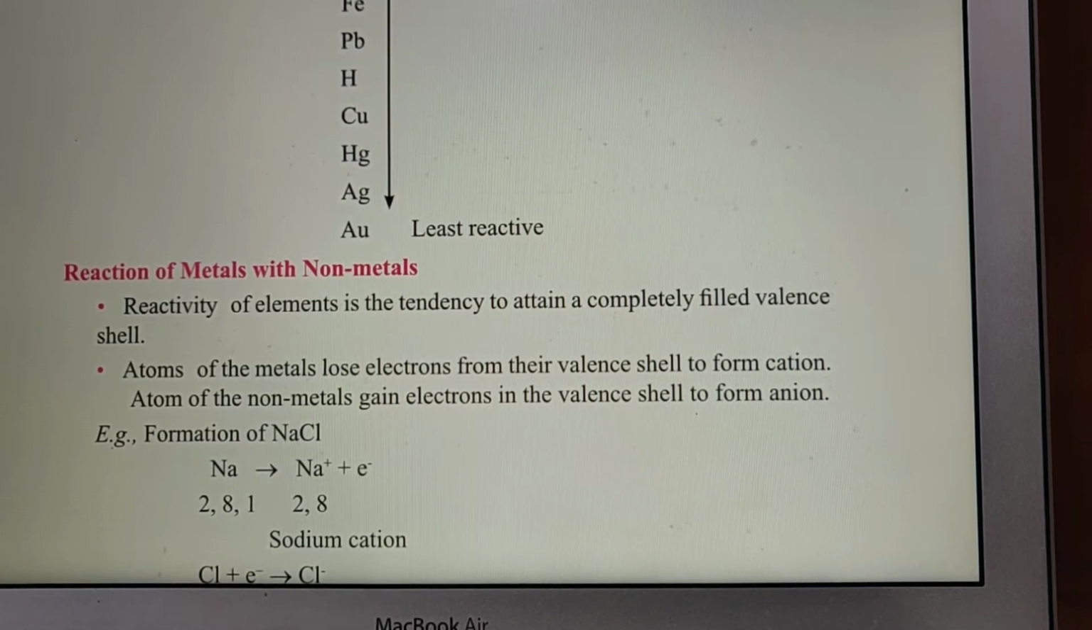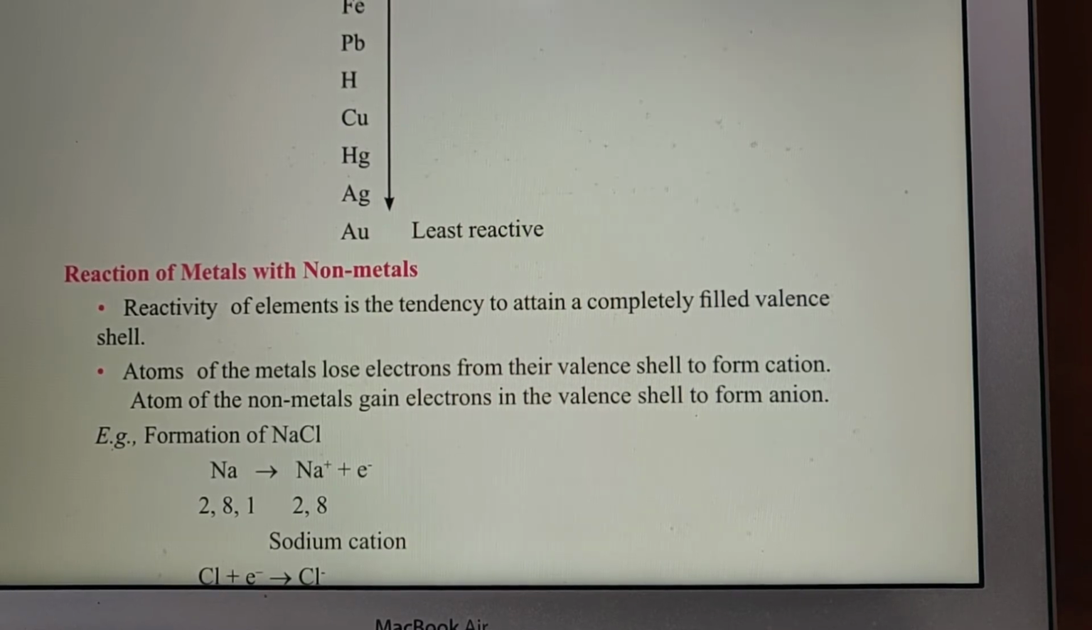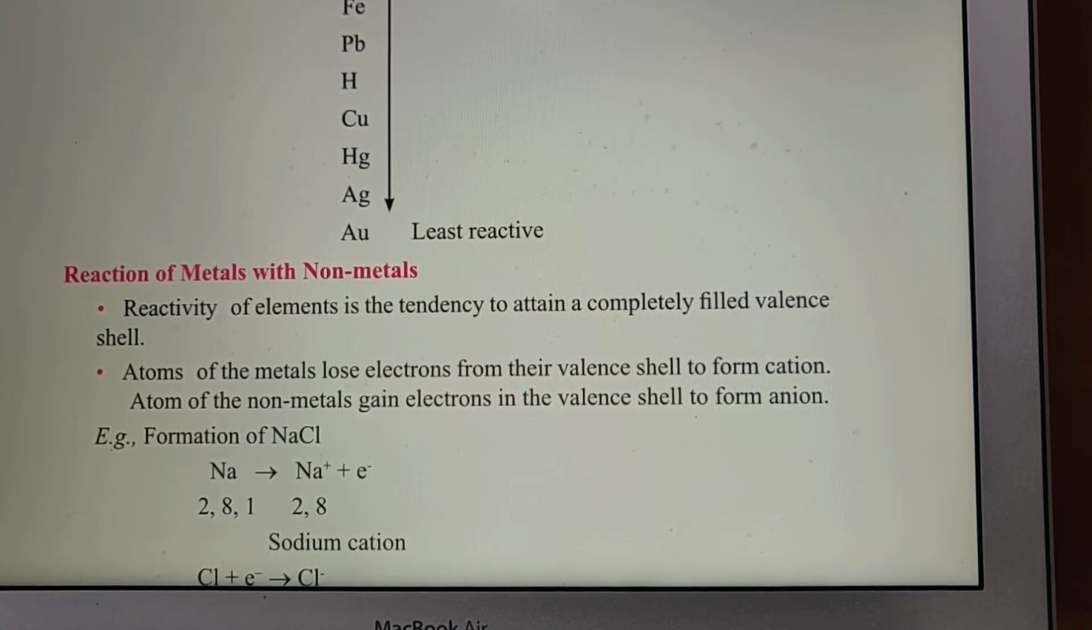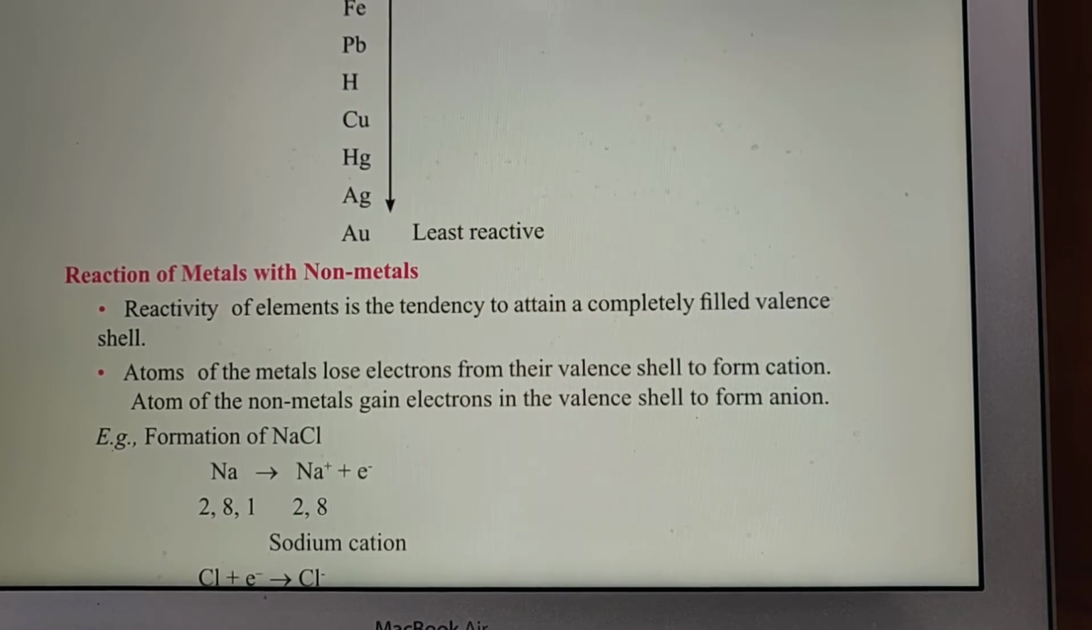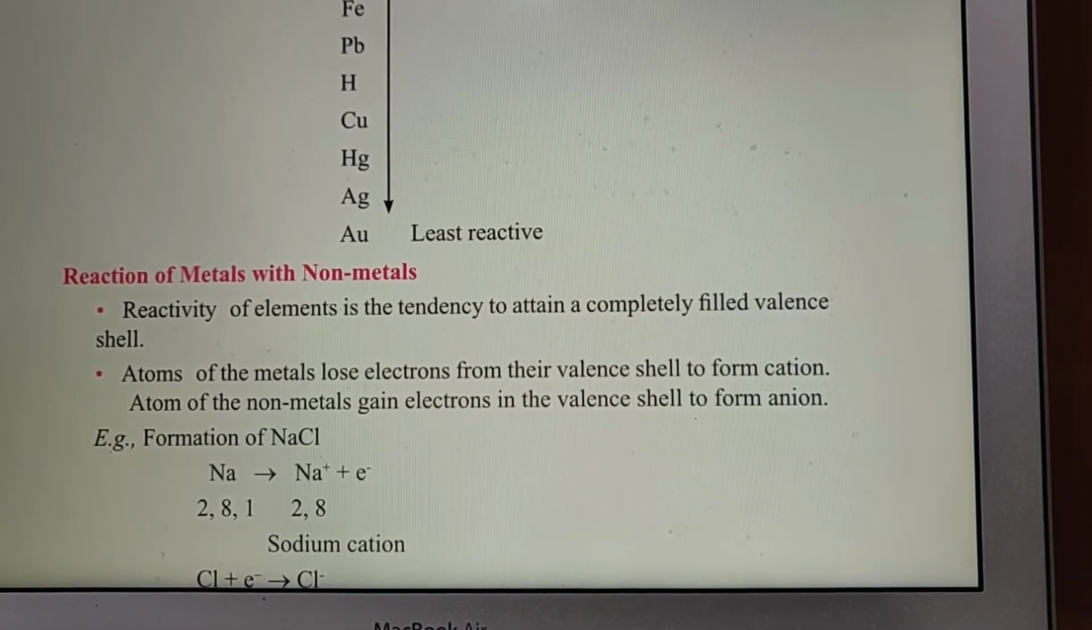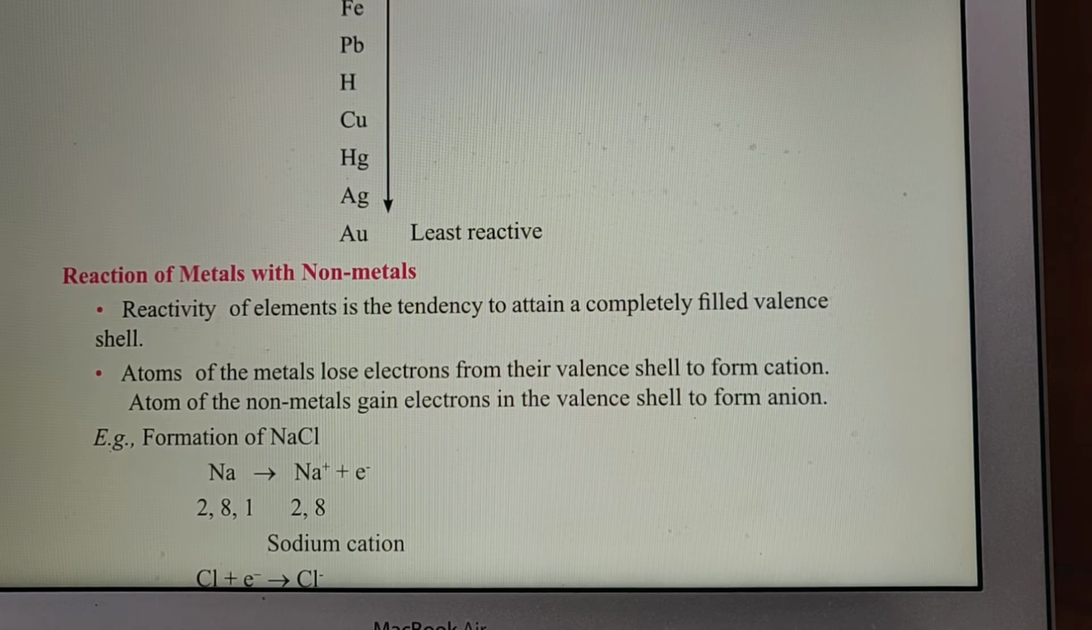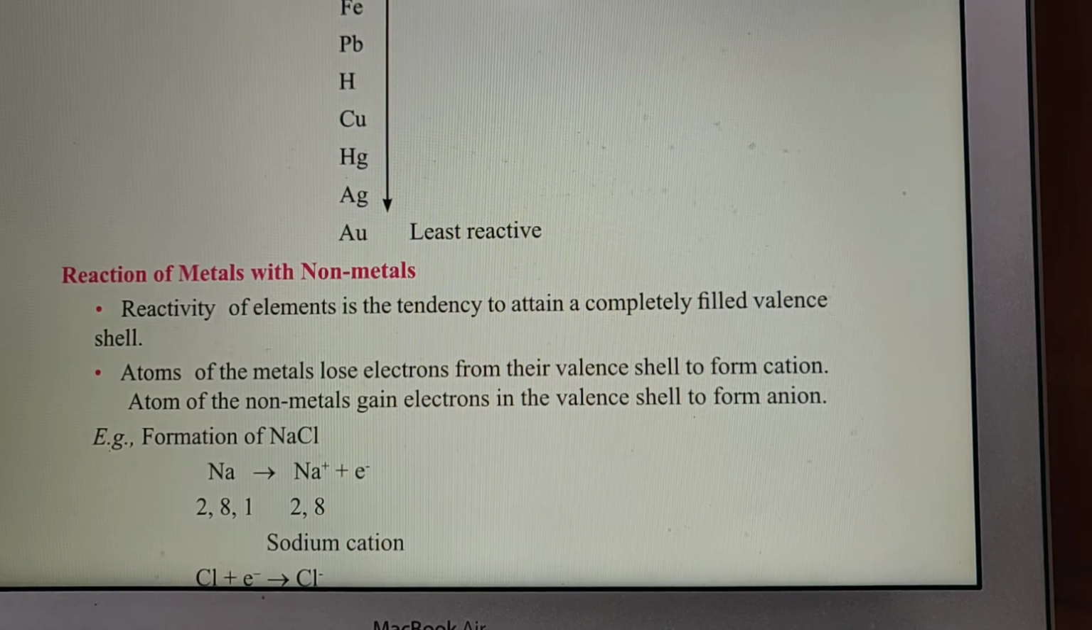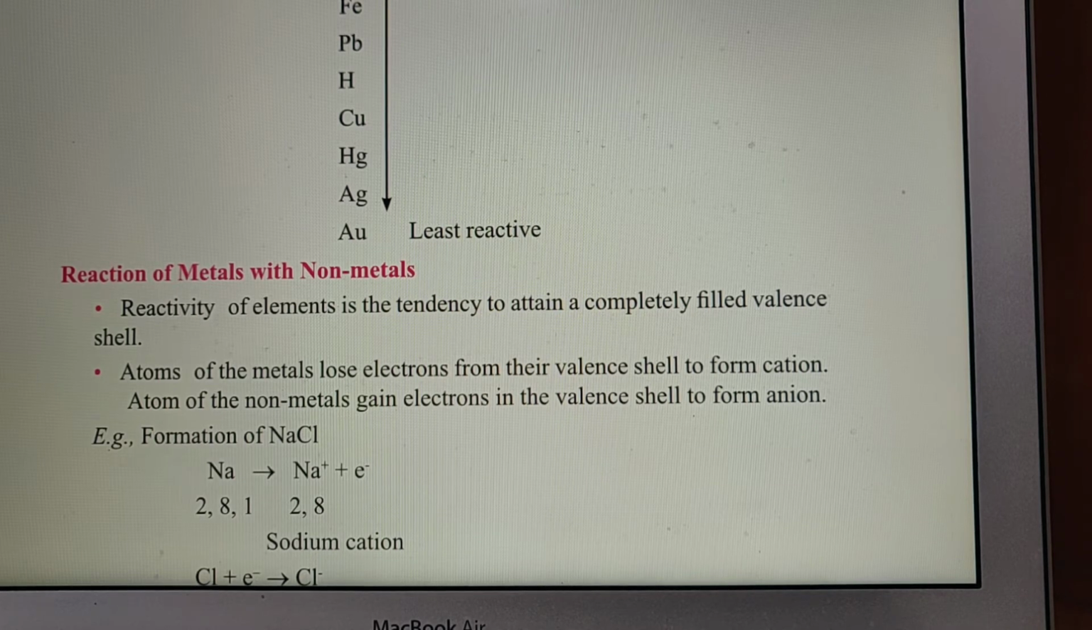Reactivity of elements is the tendency to attain a completely filled valence shell. Every element requires to complete its octet, so they tend to attain a completely filled valence shell. Valence shell is the outermost shell. So atoms of the metals lose electrons from their valence shells to form cations. Atoms of non-metals gain electrons in the valence shell to form anions.